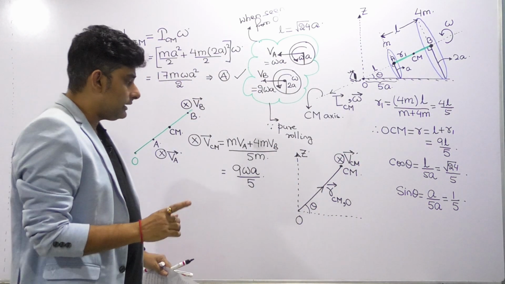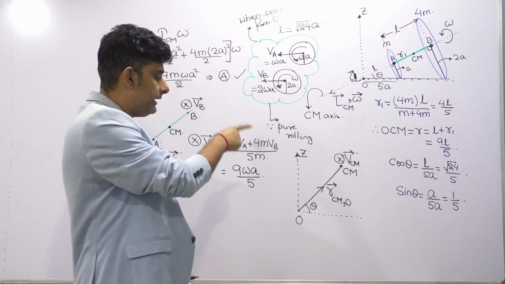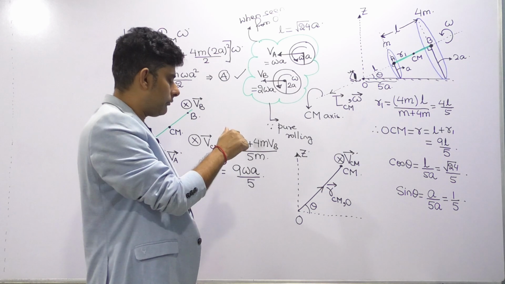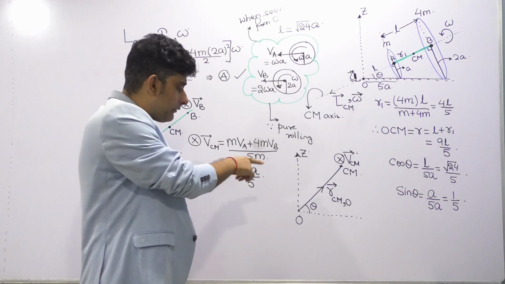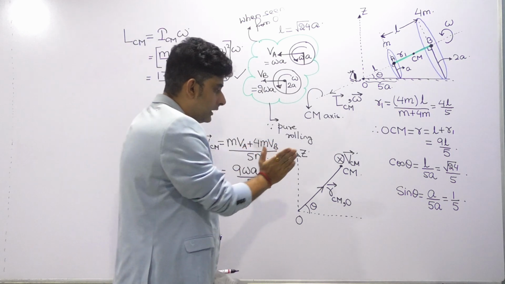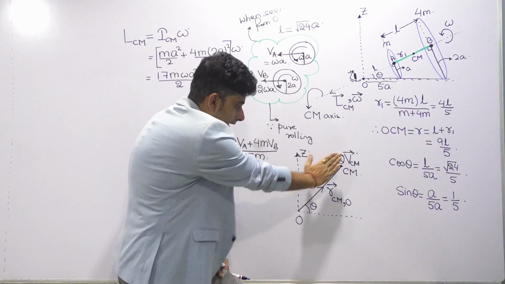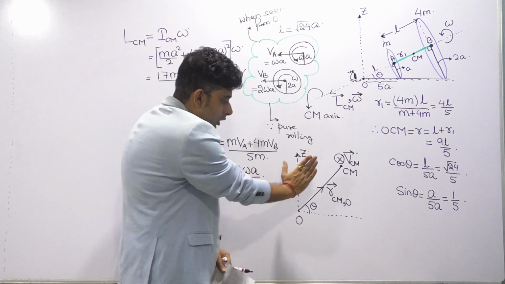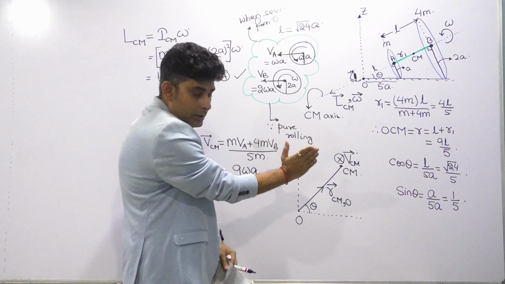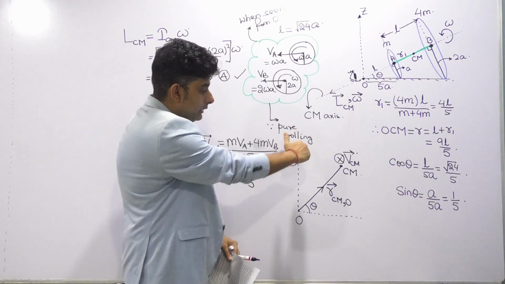So if you see the angular speed of center of mass from O, angular velocity, let's say vector, axial vector quantity, angular velocity of center of mass from O, then you can see the sense of turning. This is the line joining CM to O, and how is the CM going? See my palm, CM is going into the page. So what is the sense of turning? Into the page.